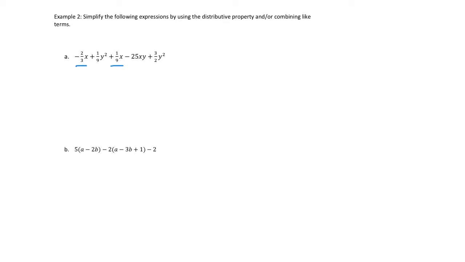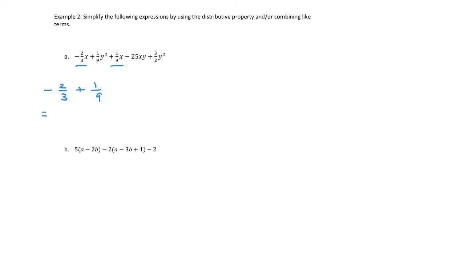I know those two can be combined. So off to the side, I'm going to write down the negative 2/3 and the plus 1/9. And I know whatever the result is, I'm going to put that number in front of the x's. So let's see. Negative 2/3 plus 1/9.